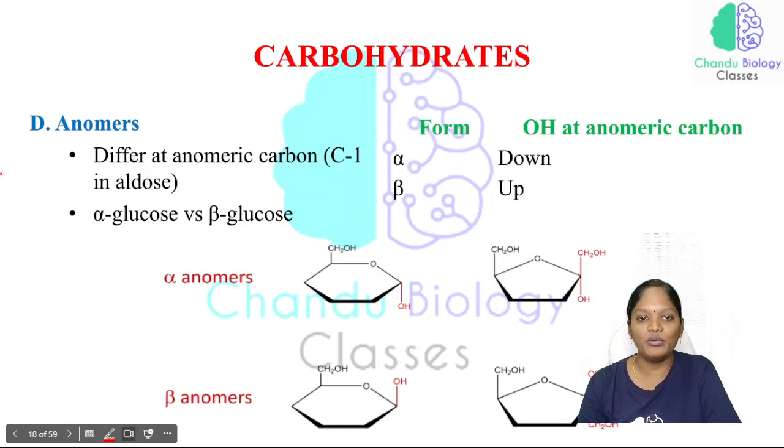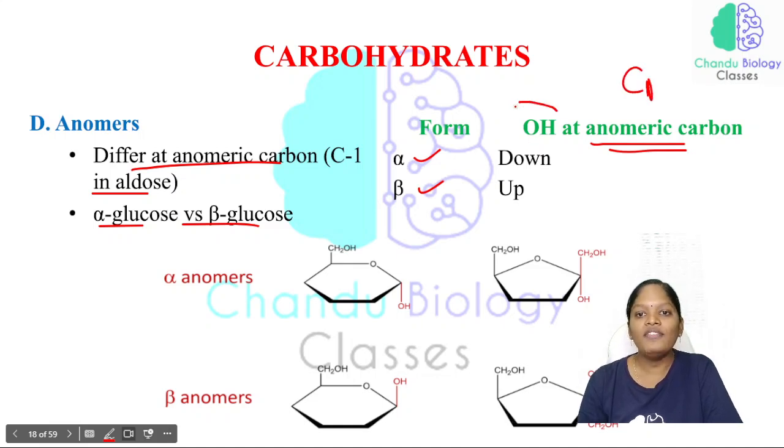Now coming to the anomers. Anomers differ at the anomeric carbon, C1 in aldoses, like alpha glucose versus beta glucose. At the anomeric carbon, the C1 position, if the OH is on the upper side, then we call it beta glucose. If the OH is on the downside, then we call it alpha glucose.